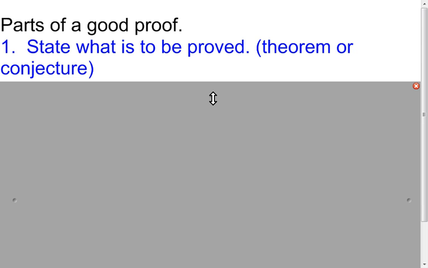Now we're going to get into writing proofs more and more. This is just going to be the beginning stages of it. But I've liked what the book that we use right now has done. It says there's 5 parts to a good proof. The first one is to state what is to be proved. Now that's going to be the theorem or the conjecture.